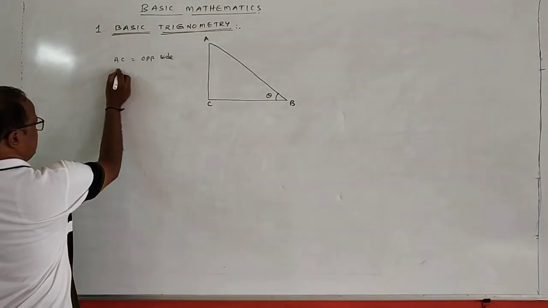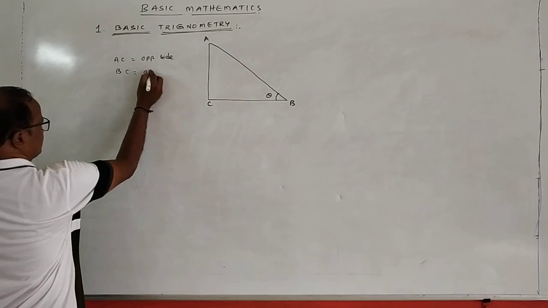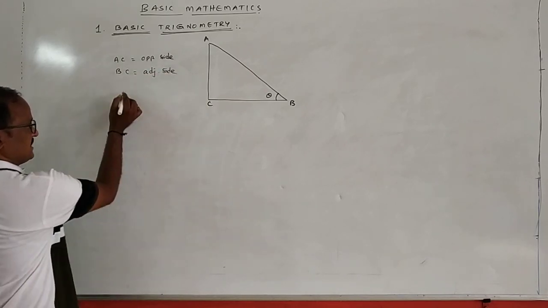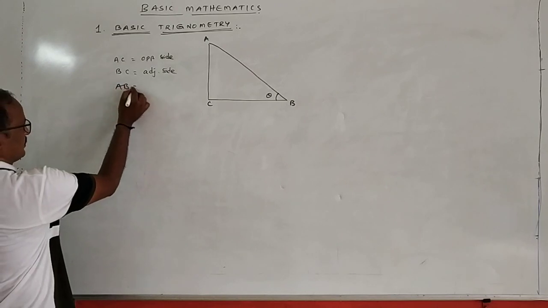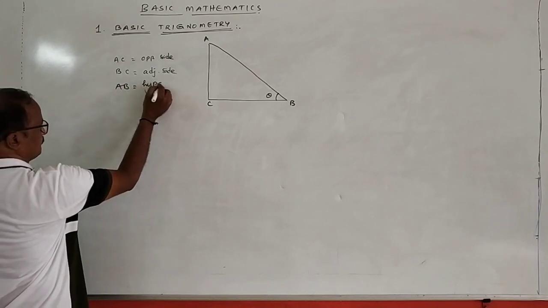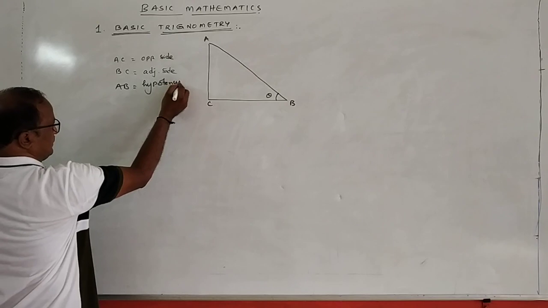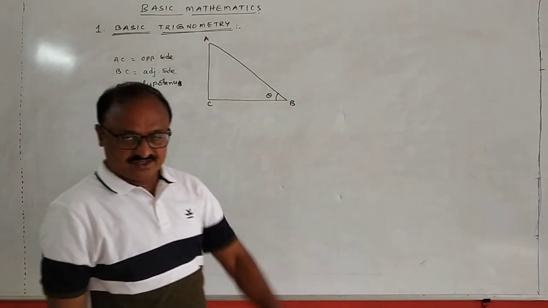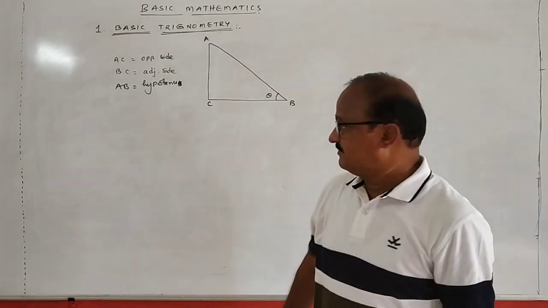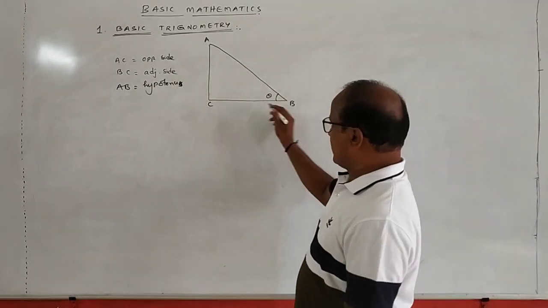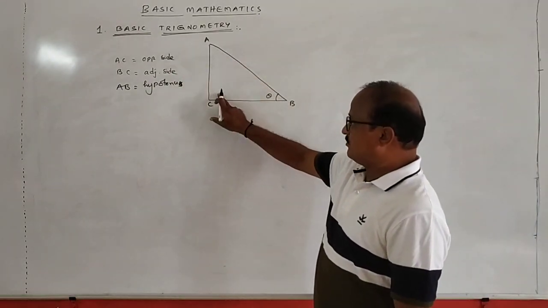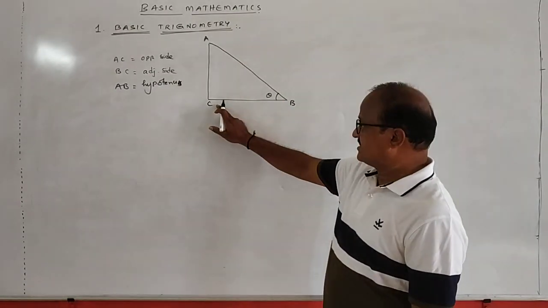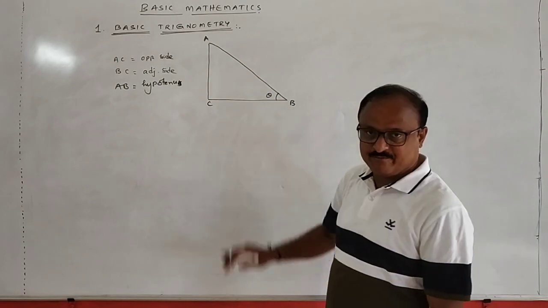And BC is equal to adjacent side. AB is equal to hypotenuse. Okay. These are the names you should know very well. In this right angle triangle, AC is the opposite side, which is opposite to the given angle. BC is the adjacent side, and AB is the hypotenuse.